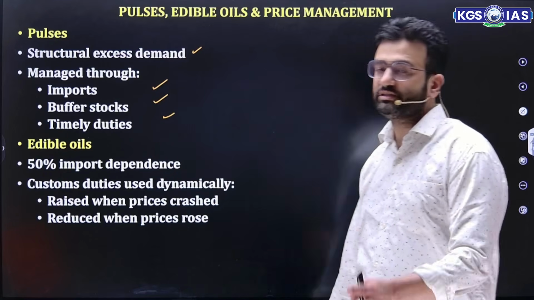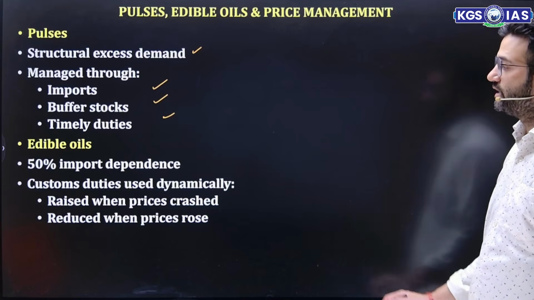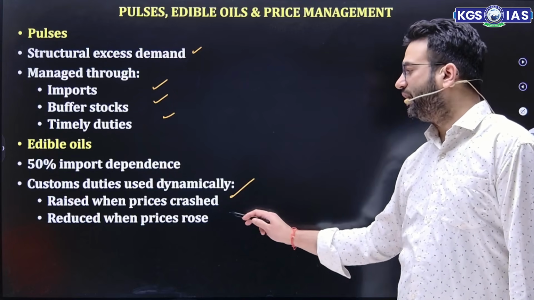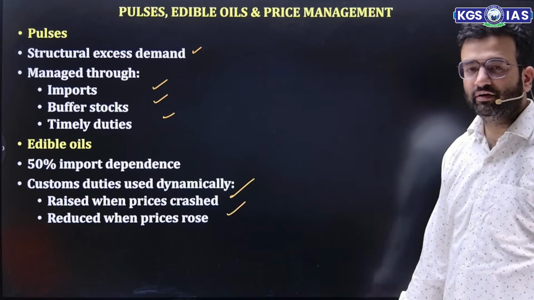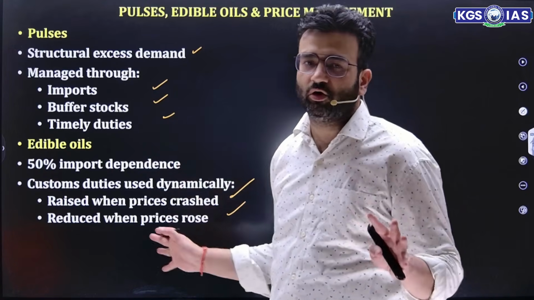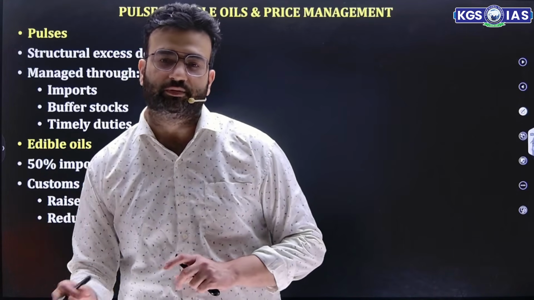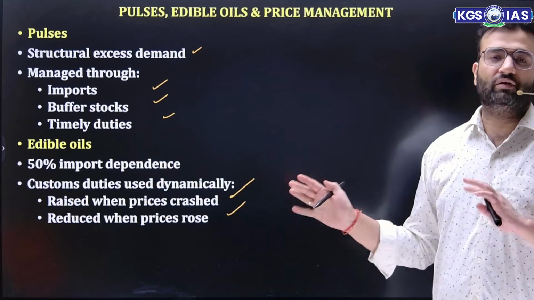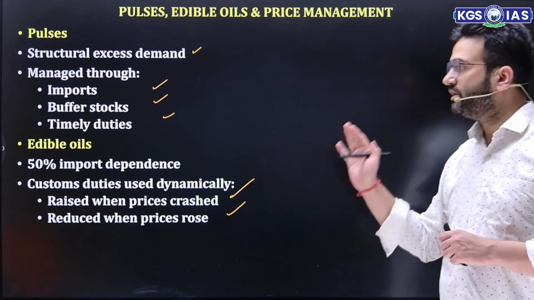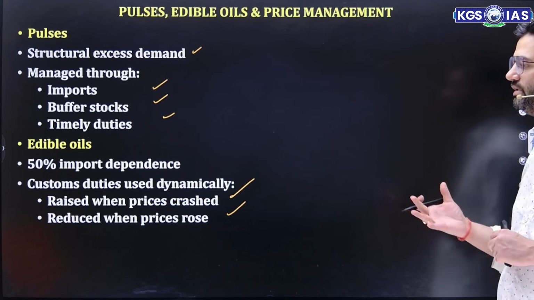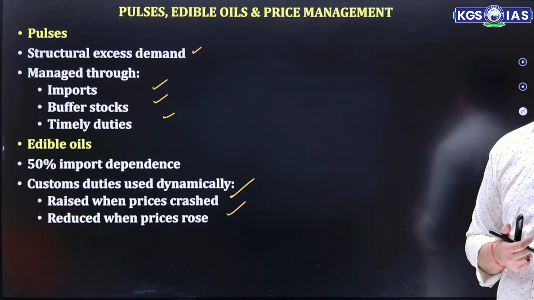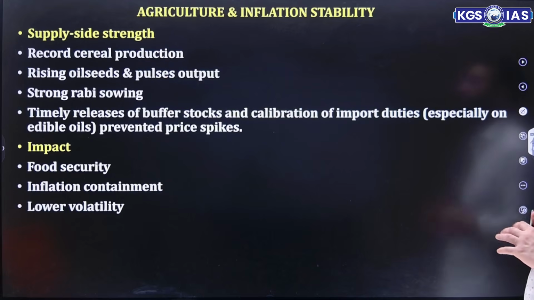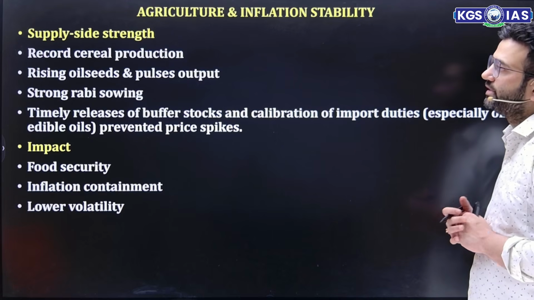Edible oil, 50% still dependency on import. So customs duties are used dynamically, raised when prices crashed and reduced when prices rose. So the government is structurally managing all these issues like pulses and edible oils, because these are imports and India imports a lot of them. That is through creating buffer stock and timely duties, and duties can be increased when the prices crashed and reduced when the prices rose.